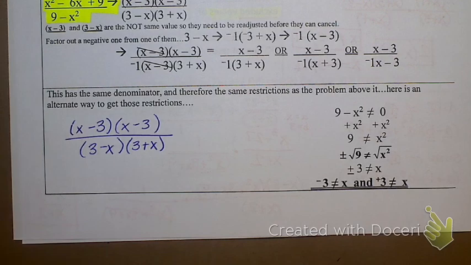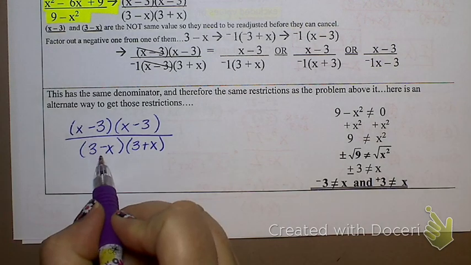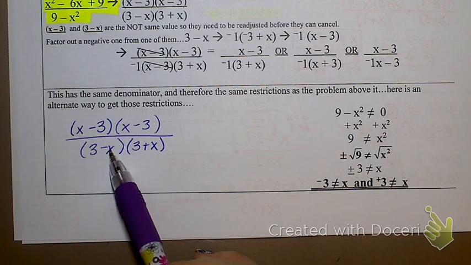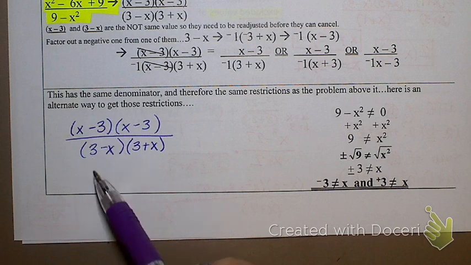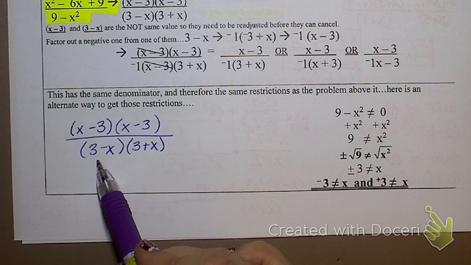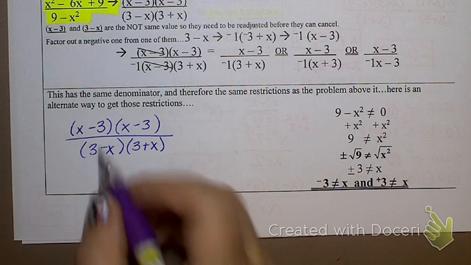Doesn't look like I can cancel anything, can I? Because is x minus 3 the same thing as 3 minus x? No, because with subtraction, it matters what order you're writing it in, right? That's a positive x, that's a negative x, not the same thing. Negative 3, positive 3, not the same thing. Now, when you have subtraction and you have it backwards like that, we're going to do something a little funky with that. Bear with me.